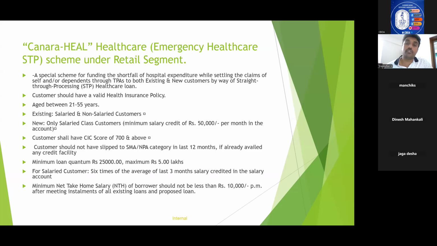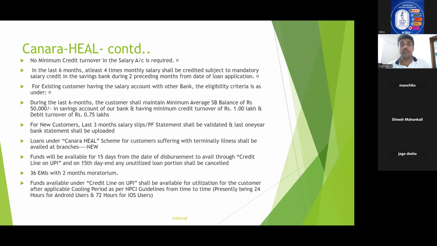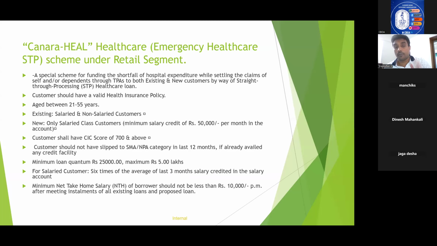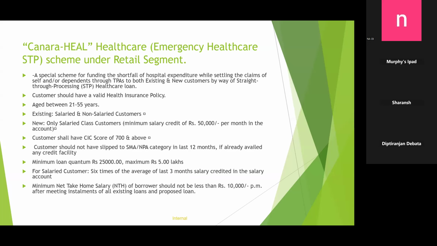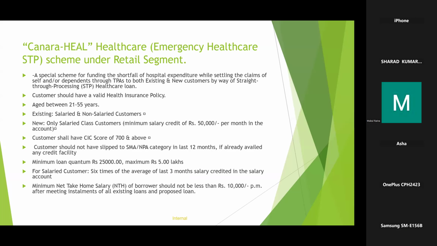Now, Canara Heal. This is also one very important scheme which was introduced last year. And why I give importance to this scheme is because there has been some modifications introduced in this scheme. That's why I give importance to this particular scheme. Canara Heal, that is healthcare emergency loan under retail segment. It is a STP loan, that is straight through processing loan. The guidelines are very simple.